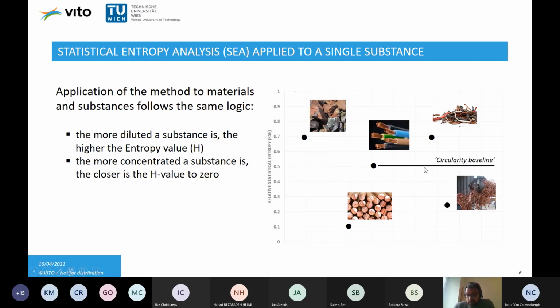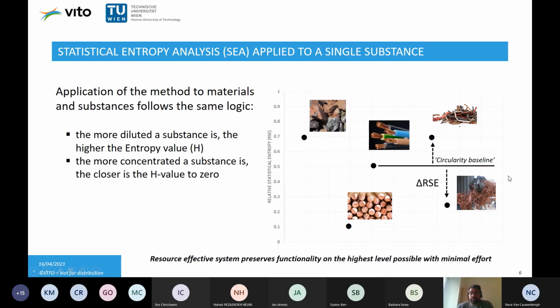And we already see the problem here that all the reductions or changes in statistical entropy, also the increases, require certain effort, which is measured as the distance to the ideal state, in this case the functional product, and we do it in terms of the changes of statistical entropy. So defining a resource-effective system, we look at the circularity baseline and say that the resource-effective system preserves functionality on the highest level possible.